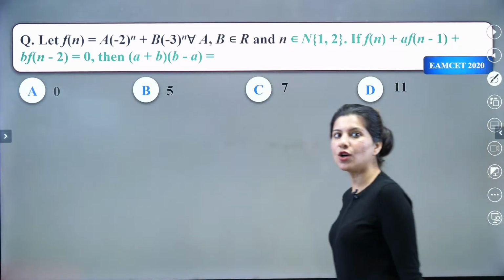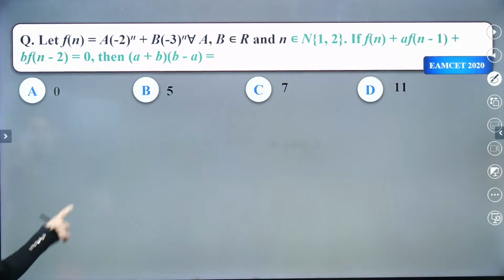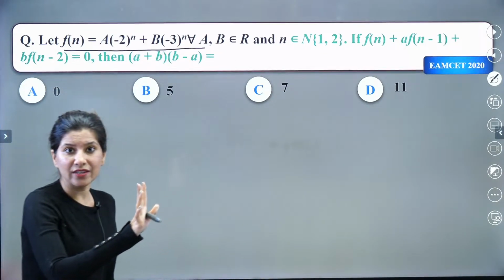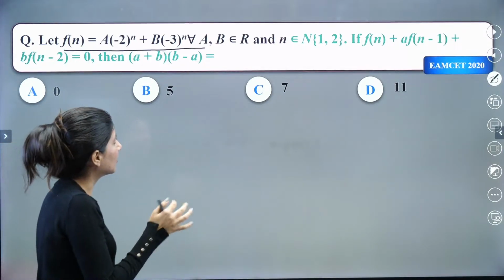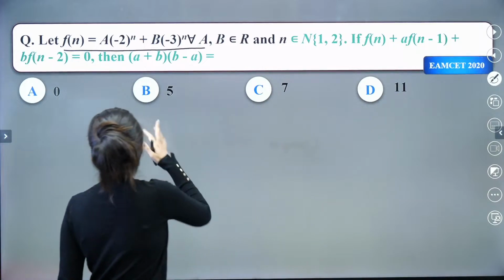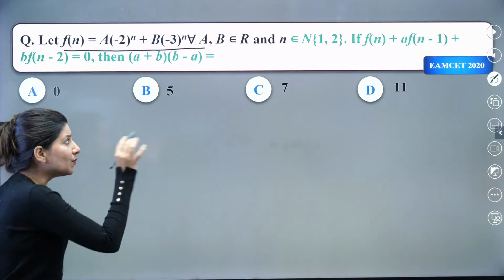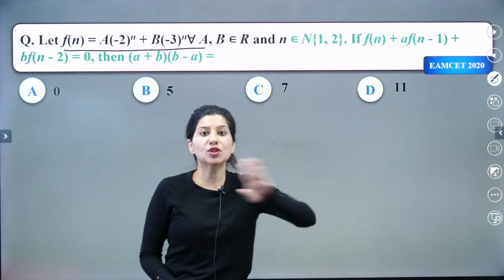Yes, so correct answer is onto but not 1-1. Alright. Let us talk about the next question now. Let's do it. So clearly Fn is given to us. Very easy question, by the way. It looks difficult, but it is not. Fn is given. Now what they are saying is Fn plus A times Fn minus 1 plus B times Fn minus 2 is 0. Then we are looking for this value. So you just have to write this equation, that's it. Then your question is done.